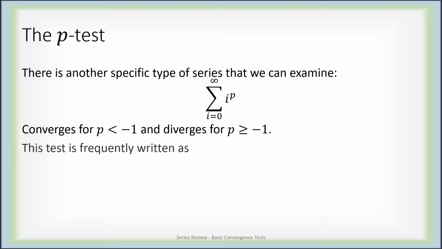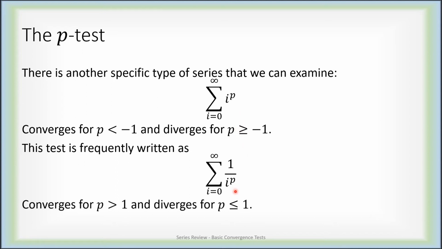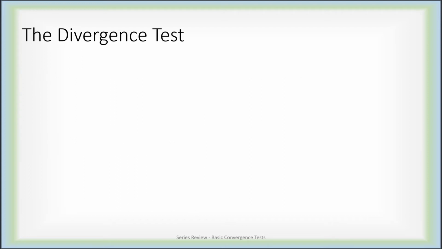This is just a review. Now, this test is frequently written in a modified form. Instead of writing I to the p, you'll frequently see this written as 1 over I to the p. This just reverses positive versus negative exponents. So here, p is less than minus 1 is exactly the same as here, p being bigger than 1. Here, p being bigger than or equal to minus 1 is equivalent to this form with p being less than or equal to 1. So whichever form you're using, just make sure you know it.